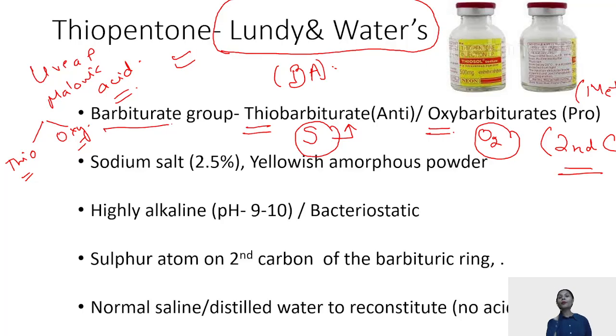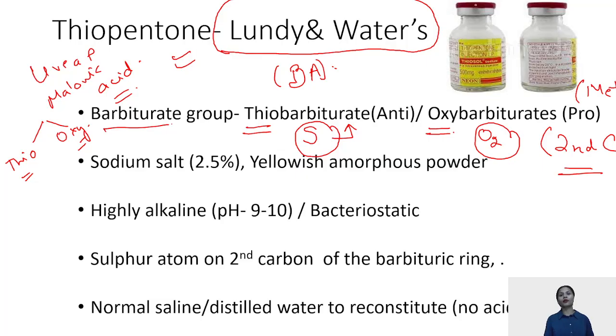And the most important difference between the thiobarbiturates and the oxybarbiturates that you all have to remember is their convulsant properties. Thiobarbiturates are known for their anti-convulsant properties, whereas oxybarbiturates are used for their pro-convulsant properties. Okay, that is the reason for the main difference in the use of barbiturates.